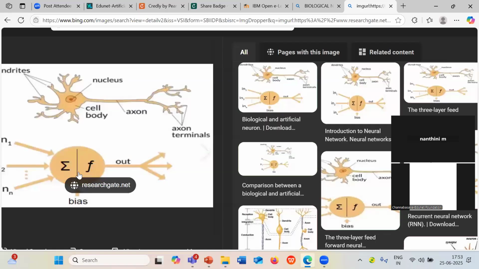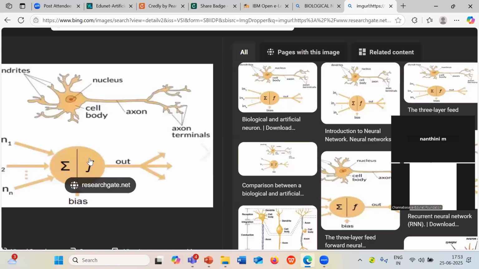Can you understand? Yes. Can you visualize it? Okay. As you increase your hidden layers, the neural network complexity will also increase. You can have n number of hidden layers. And it will give the response back to the environment, like prediction or classification, based on the network that you choose.